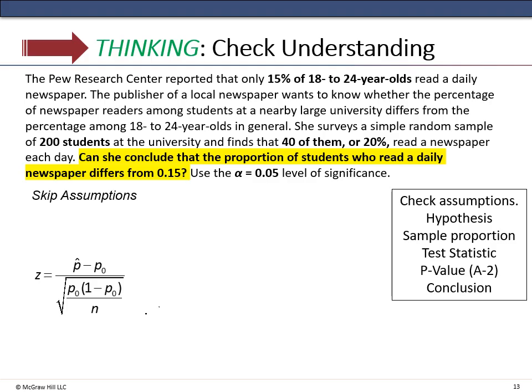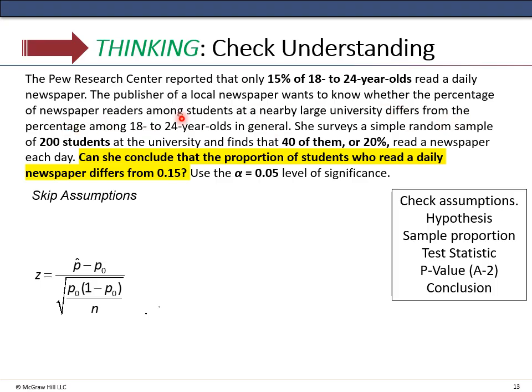All right, so let's try one more problem. Again, hit pause and see if you can do this problem on your own. The Pew Research Center reported that only 15% of 18 to 24-year-olds read a daily newspaper. The publisher of the local newspaper wants to know whether the percentage of newspaper readers among students at a nearby large university differs from the percentage in general.